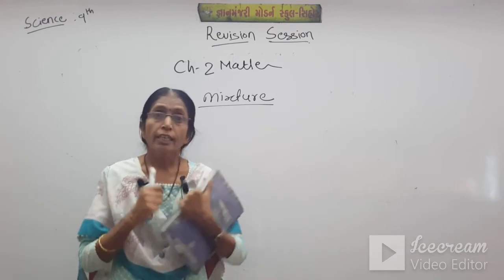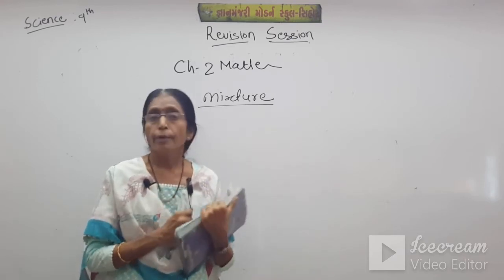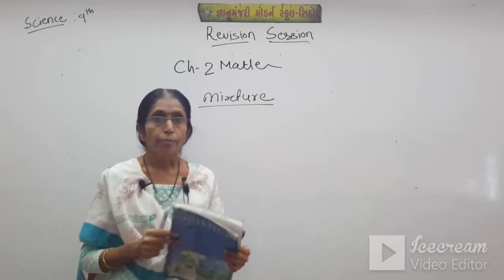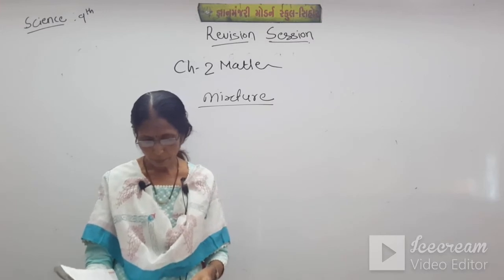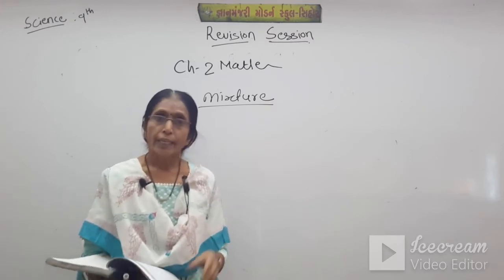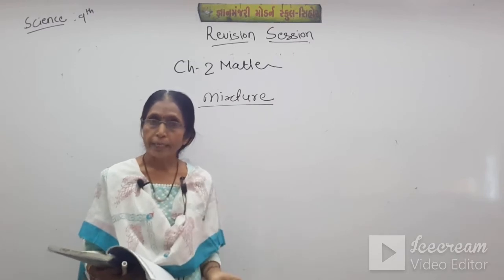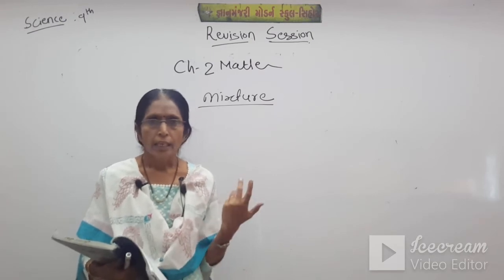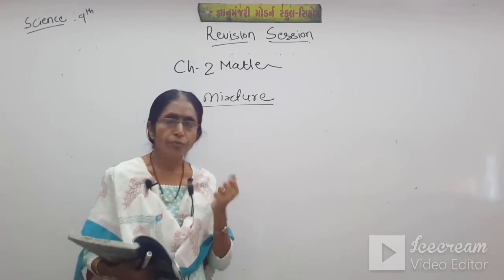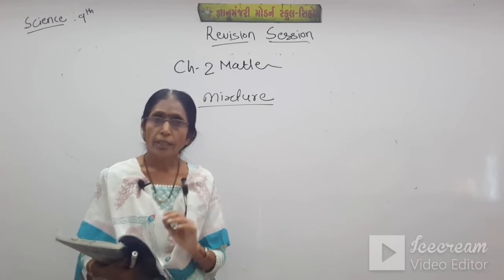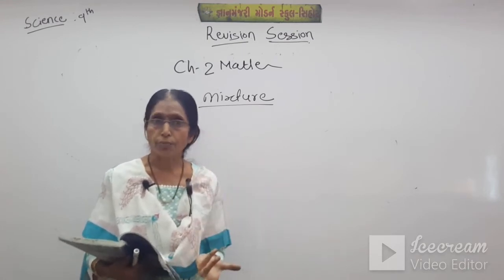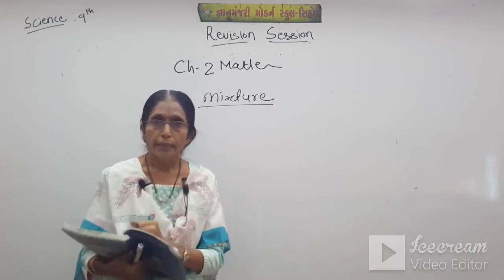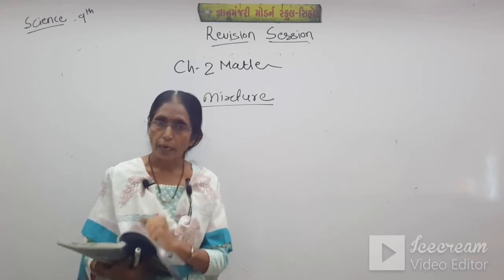So in a compound the properties change, but in a mixture they retain their properties. Also, a mixture can be separated easily, and a compound cannot. In a mixture, components can be separated by, say, winnowing, because no new substance is formed and they retain their properties. But it is difficult to separate the elements from a compound.